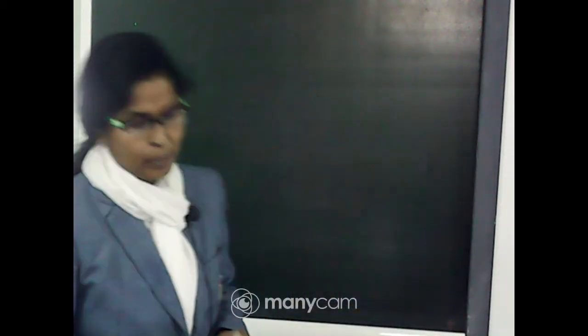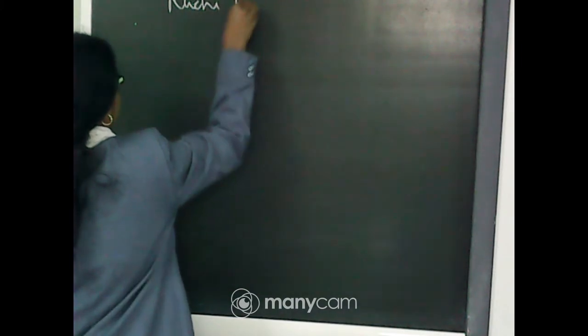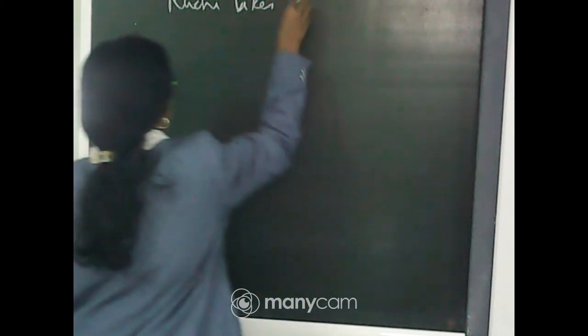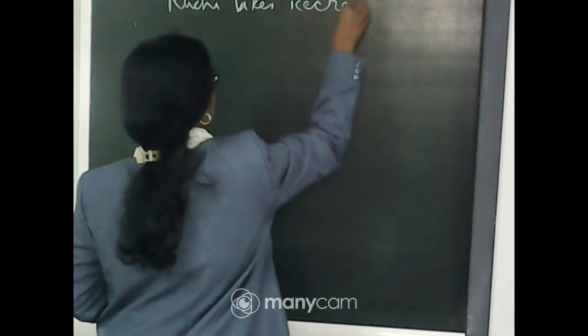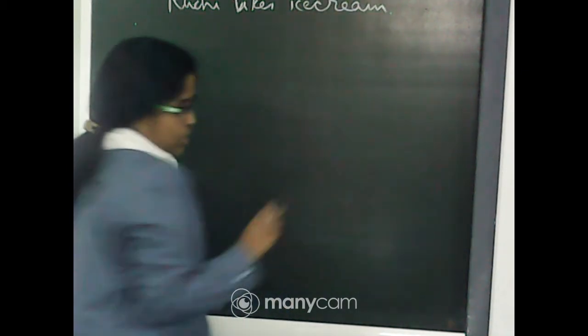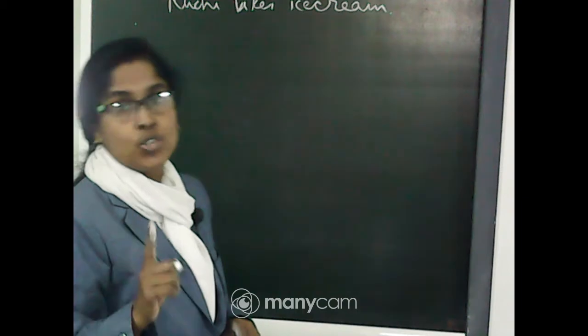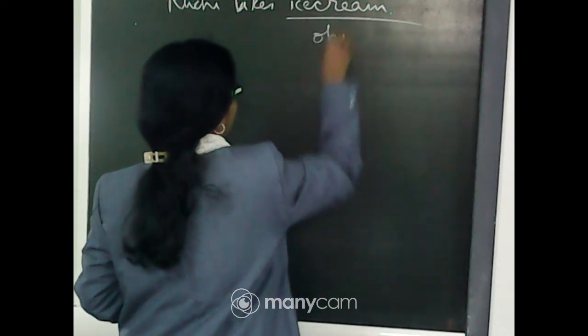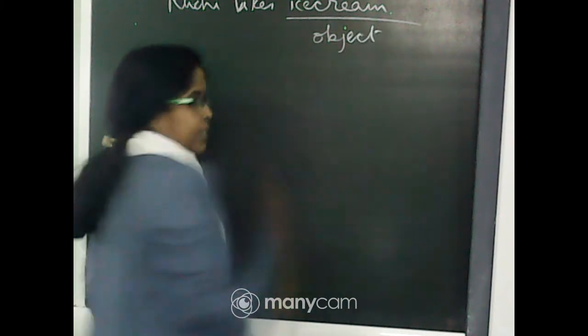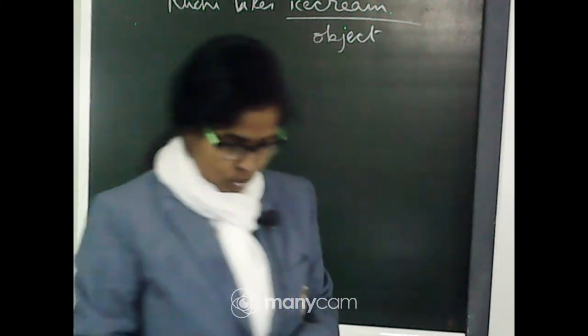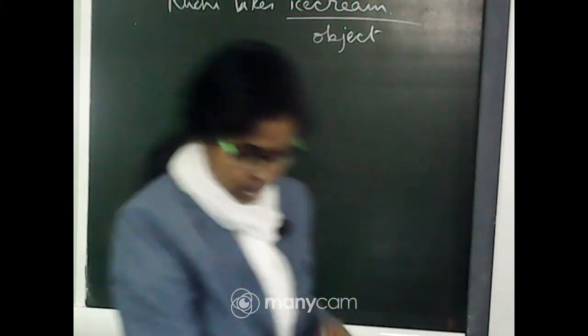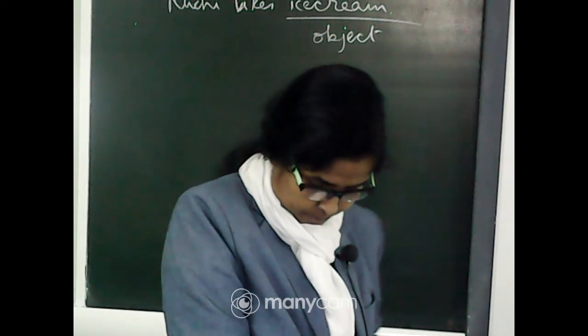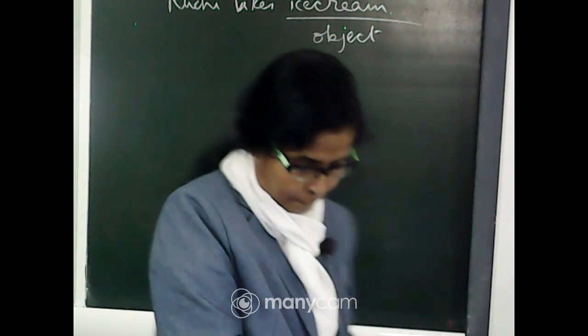Here an example is given: Ruchi likes ice cream. Now the question is, what does Ruchi like? Ice cream. So it is the object. What does Ruchi like? Ruchi likes ice cream. So that is the object.